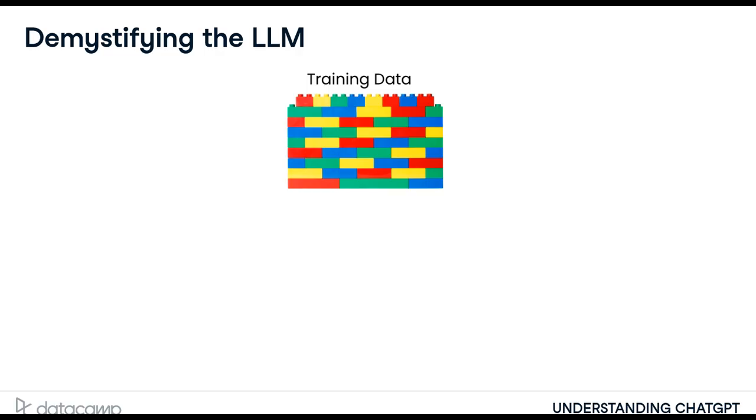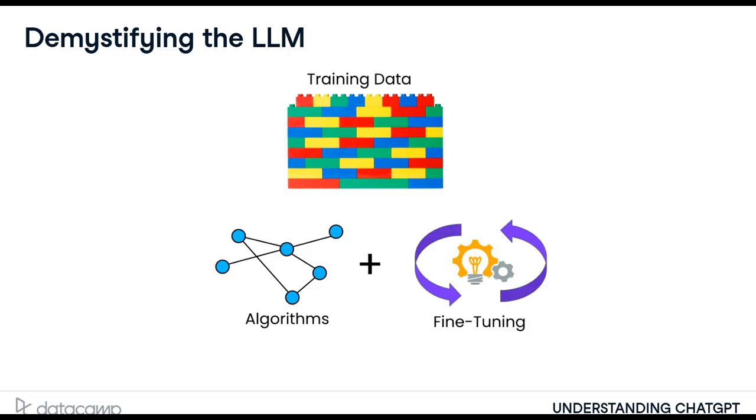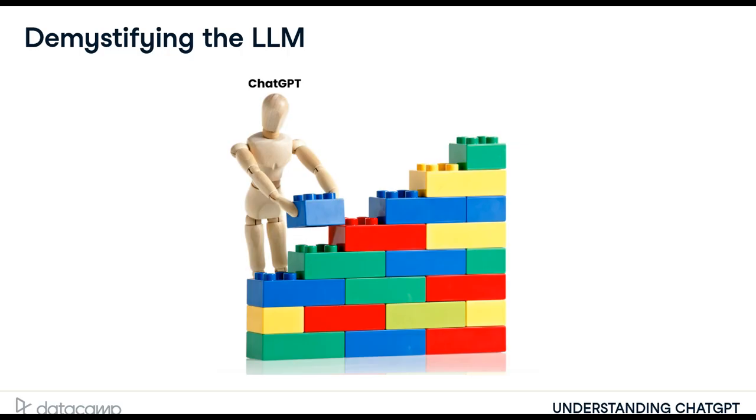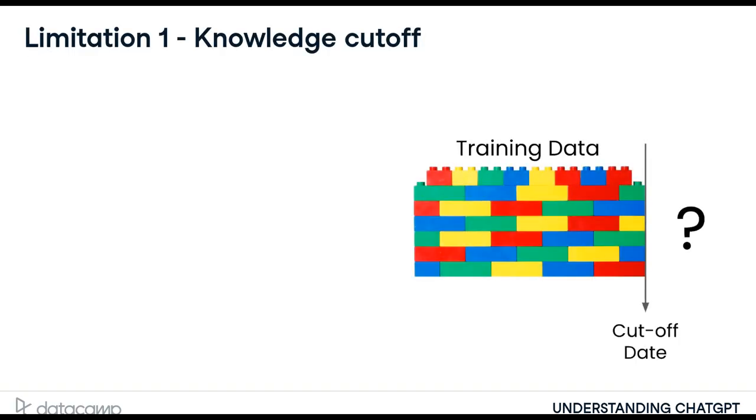The model itself used complex algorithms to detect these language patterns in the training data, and it was fine-tuned through iterative processes that included rating the quality of the responses. So when we provide a prompt to ChatGPT, it is essentially trying to complete a building block wall using its understanding of the training data to generate the words most likely to follow the prompt. This leads us to our first limitation.